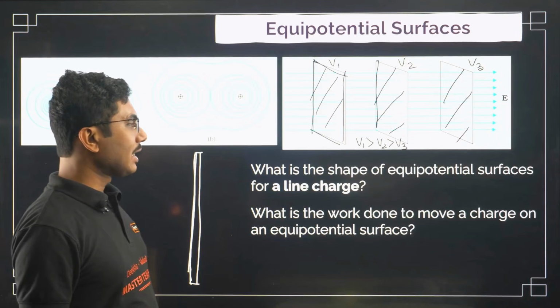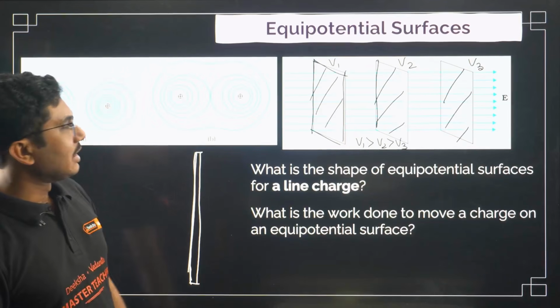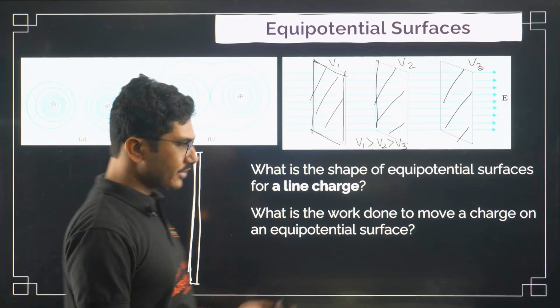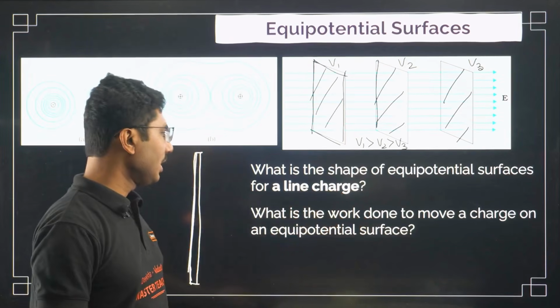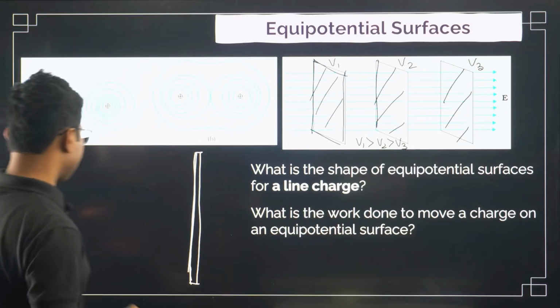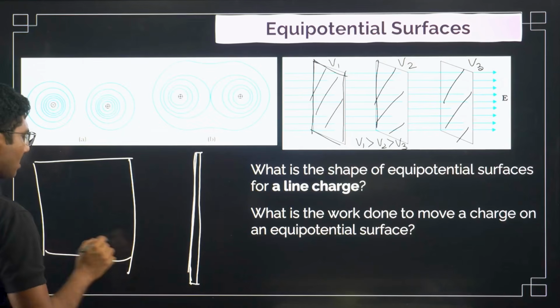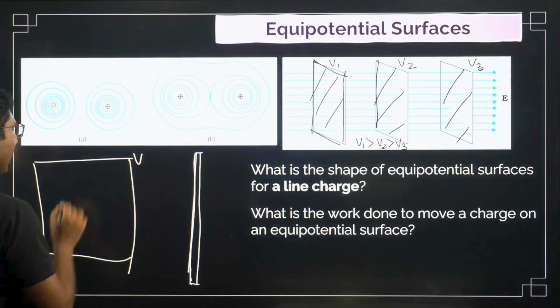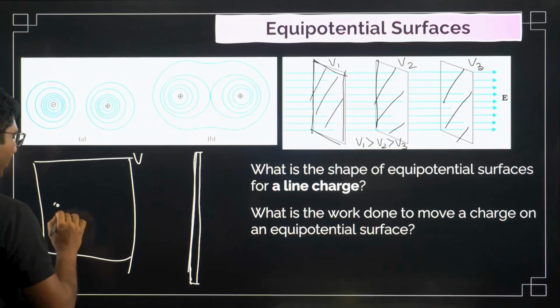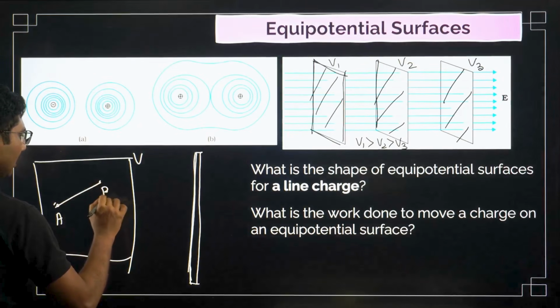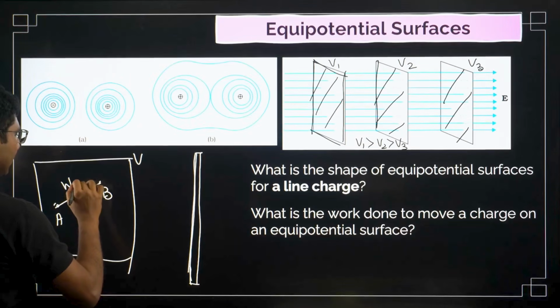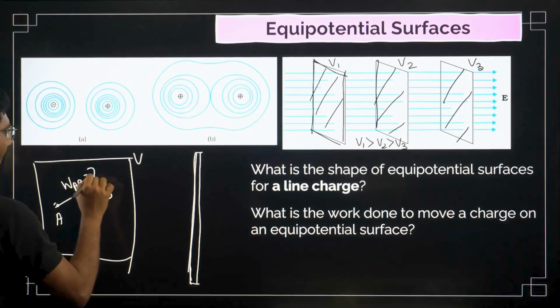What is the work done to move a charge on an equipotential surface? This question I will answer. This is the important question. So you have an equipotential surface with potential V, and you want to move a charge from point A to point B. What is the work done in this case? This is easy.